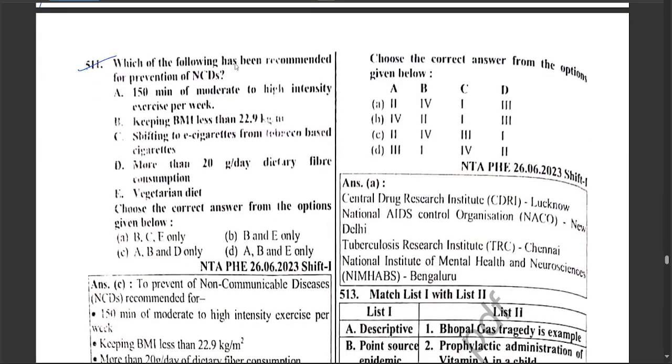Which of the following has been recommended for prevention of NCDs? 150 minutes of moderate to high intensity exercise per week, to keep BMI less than 22.9 kg. Shifting to e-cigarettes from tobacco-based cigarettes. More than 20 grams per day dietary fiber consumption. Vegetarian diet. Hence, A, B, and D are correct.